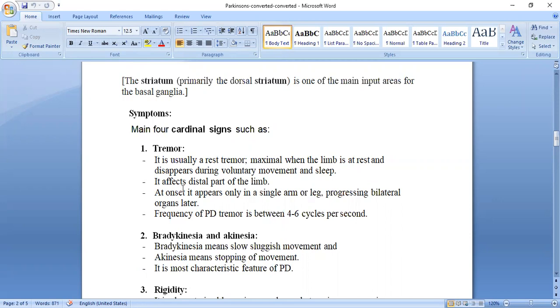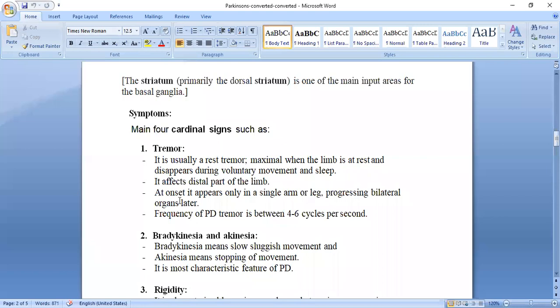It affects the distal part of the limb. Distal part means the end, that is the fingers and so on. Not the upper side, the distal portion of the limb. The fingers will shake. At the onset, the first time, at the start, it appears only in a single arm or leg.